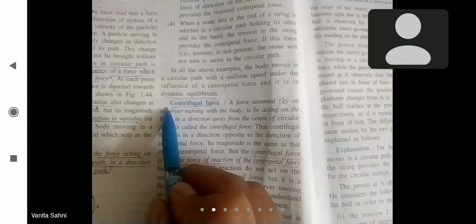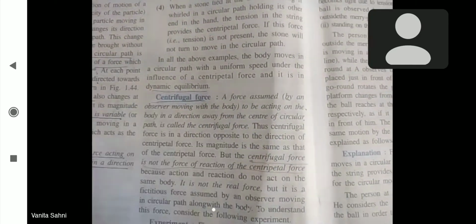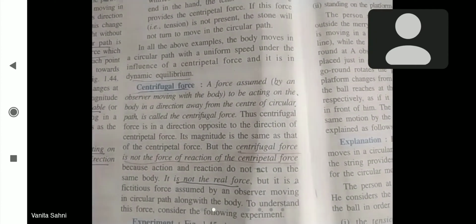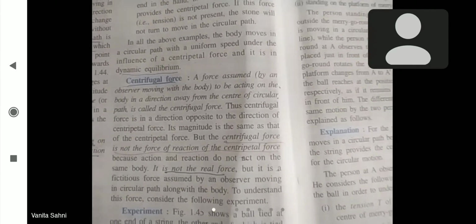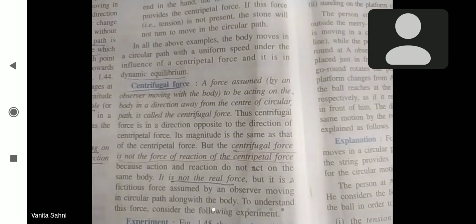Now about the centrifugal force, you need to learn only two things. Number one, centrifugal force is not a real force. It is only a fictitious force, and it is not a reaction force of centripetal force, because some of the books have said that it is a reaction of centripetal force. No, it is not.